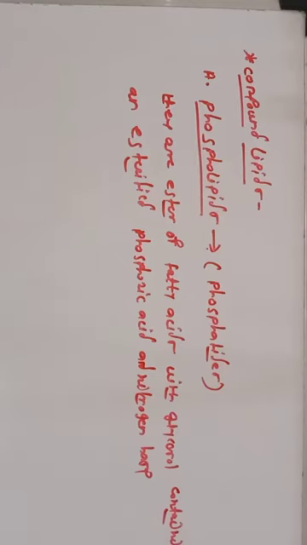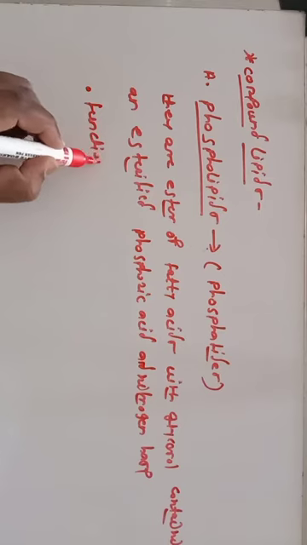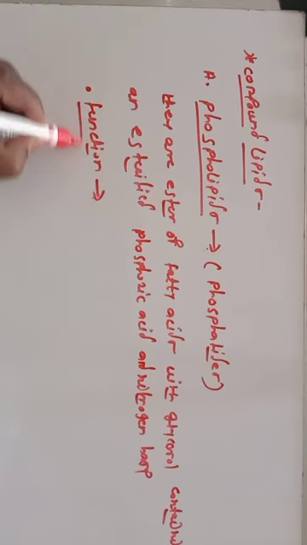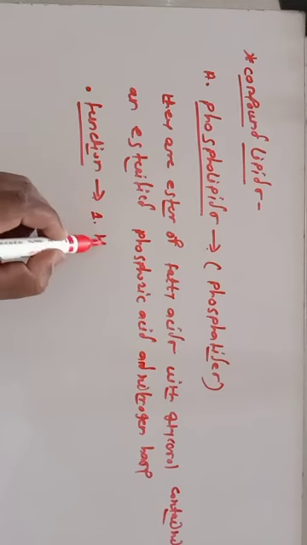Now let us discuss some biological functions of these phospholipids. The first function is that they increase the rate of fatty acid oxidation.